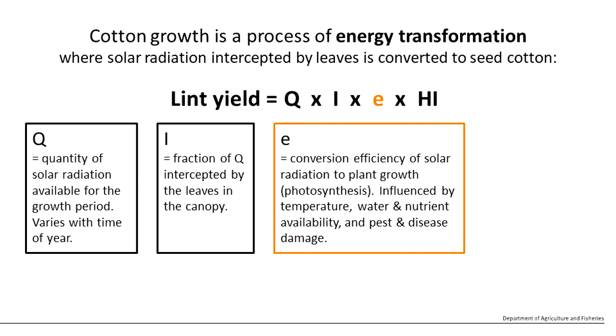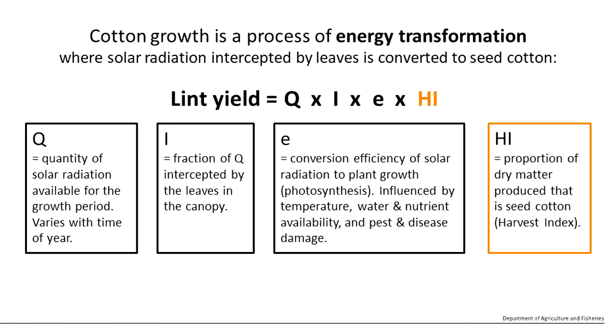And again, that photosynthesis is affected by temperature, water, nutrient availability, and those sorts of factors. And then importantly, once we've generated that assimilate, what proportion of the dry matter that's produced goes into seed cotton as opposed to other plant parts.